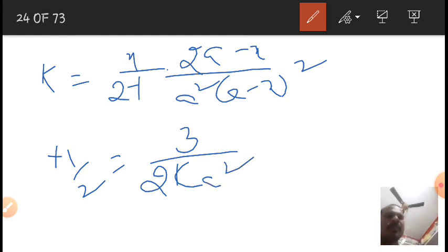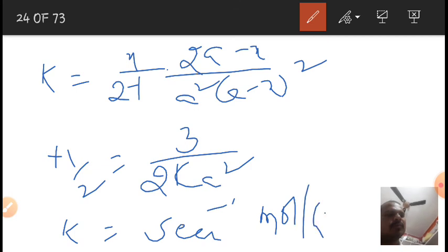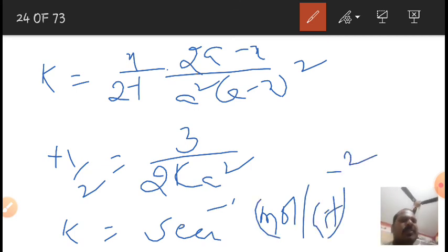And units of rate constant is time inverse concentration inverse to the power of minus 2. If time is expressed in seconds and concentration in moles per liter, the units of k is like this. These are the things which I have discussed in this video lecture.